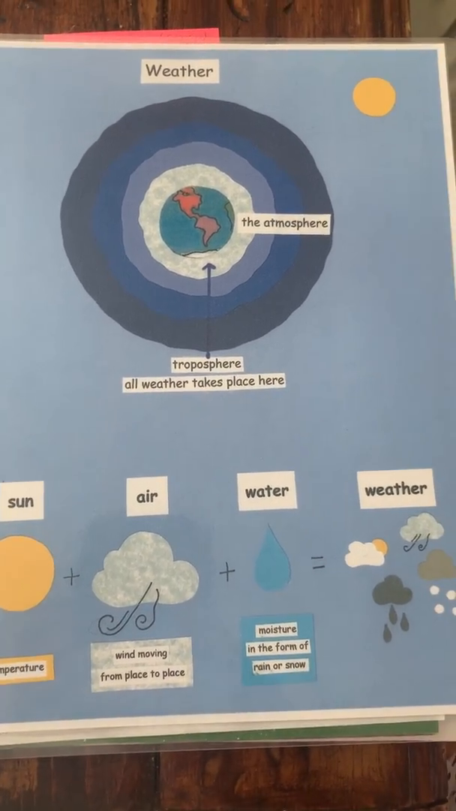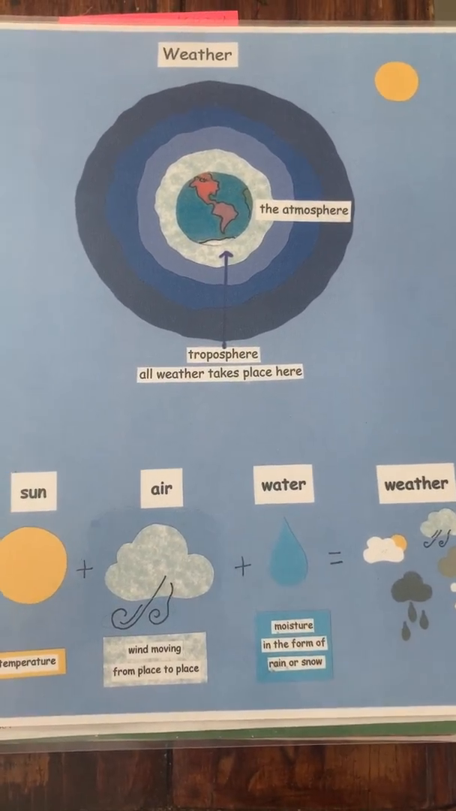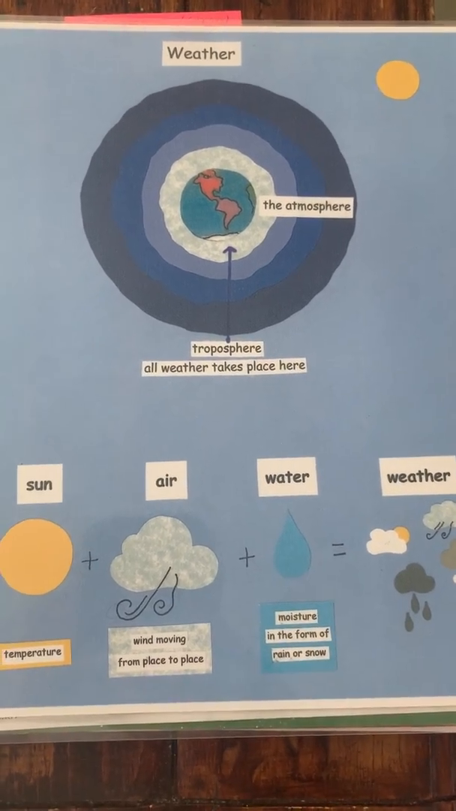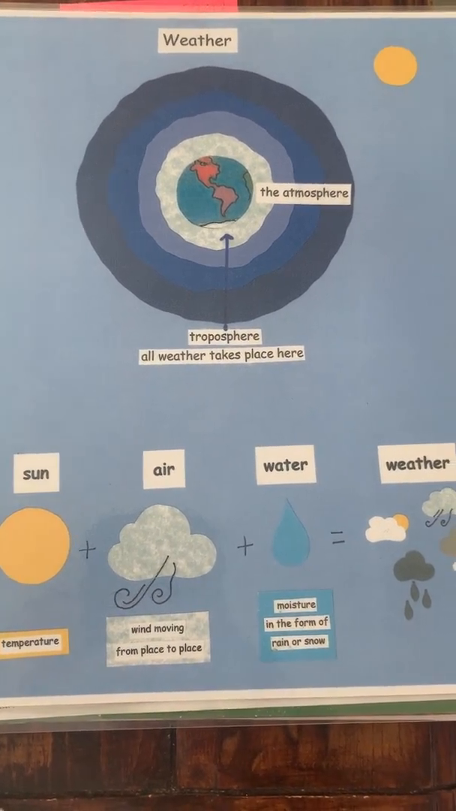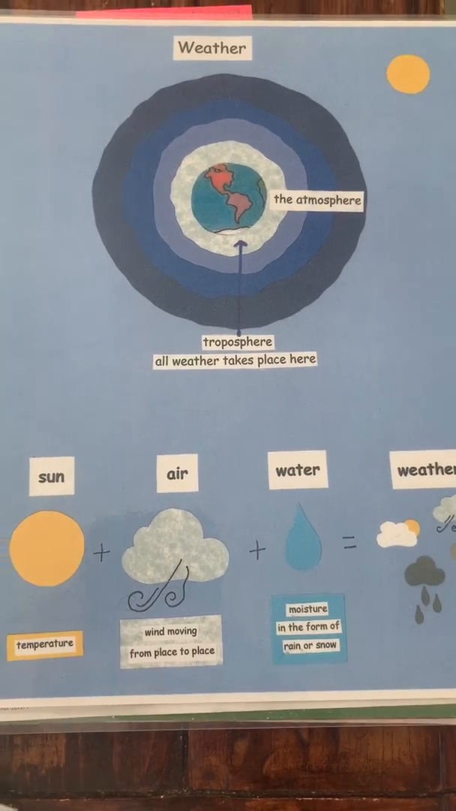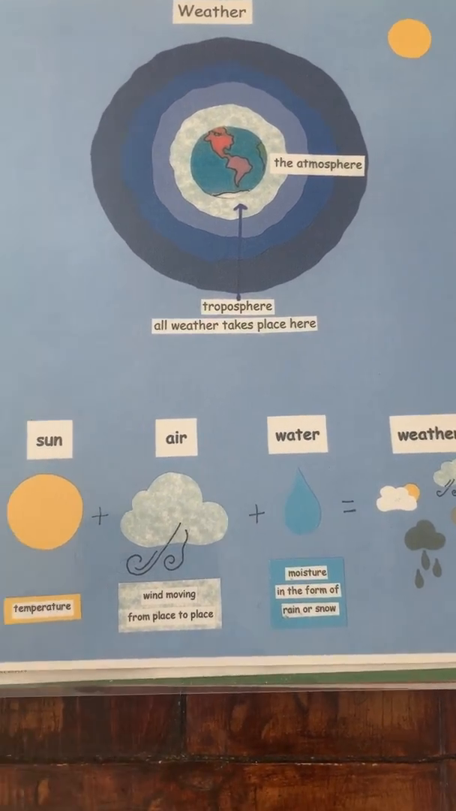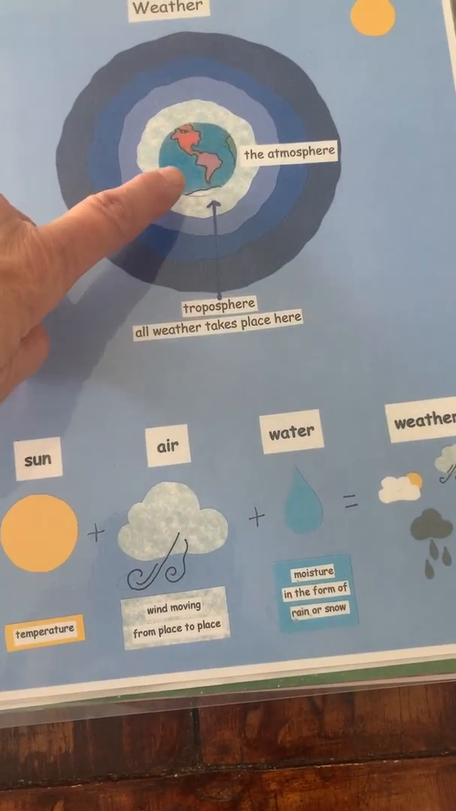Hello, boys and girls. We're going to talk about the weather. You guys are working on chapter 7 in your science books. And what I have here is a picture of the Earth.